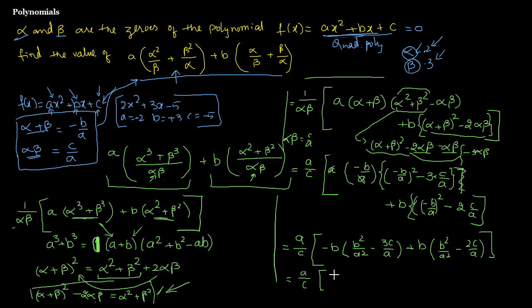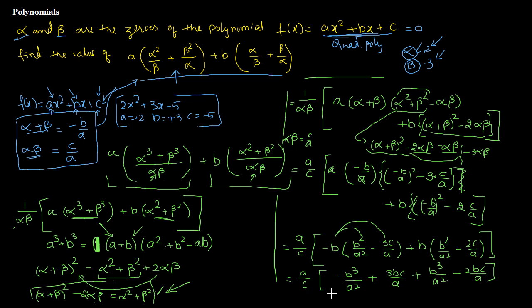We'll just multiply, it's better, no need to take anything common. Minus b cube by a square, I'm multiplying this by this and this by this, minus into minus is plus, which is 3bc by a, plus b cube by a square, plus into minus, minus 2bc by a.